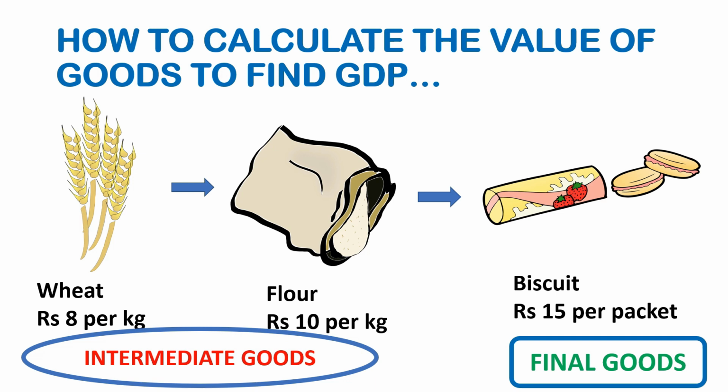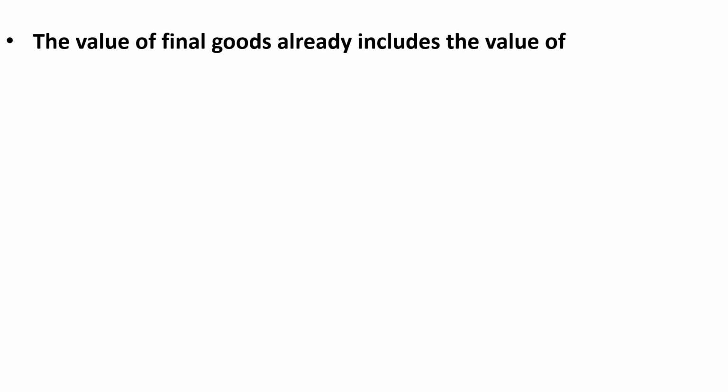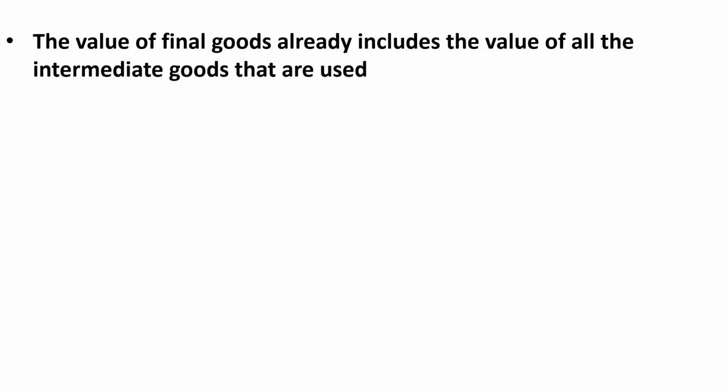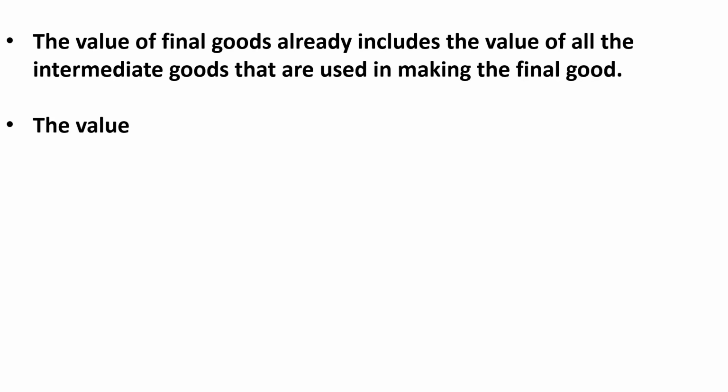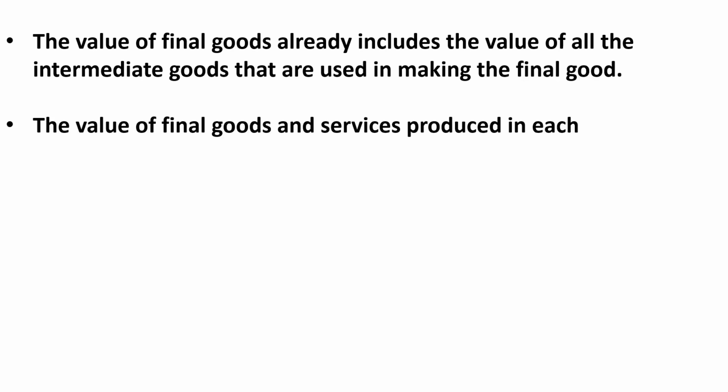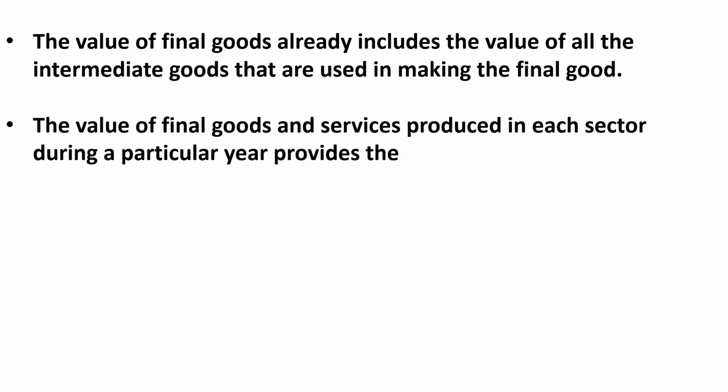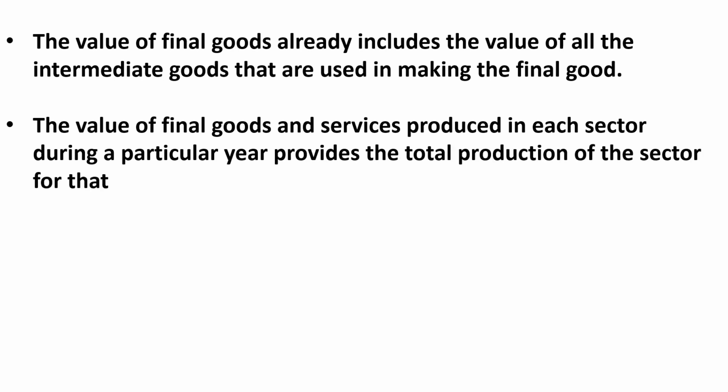That is, the biscuits. The value of final goods already includes the value of all the intermediate goods that are used in making the final good. The value of final goods and services produced in each sector during a particular year provides the total production of the sector for that year.